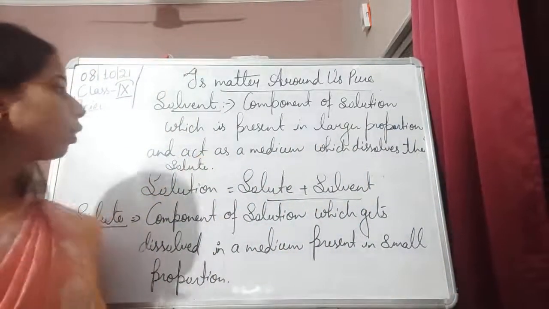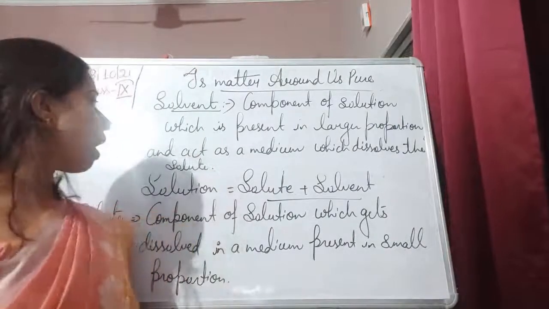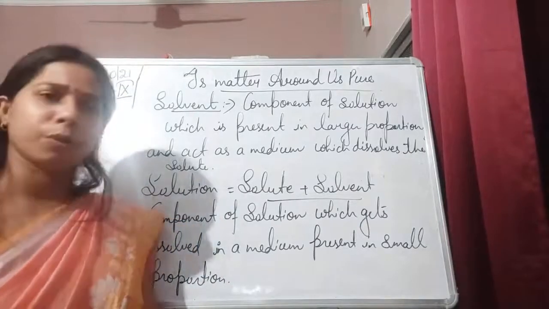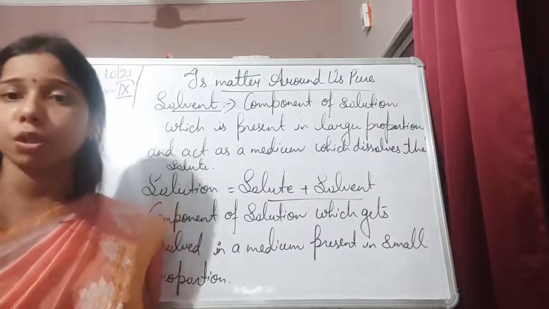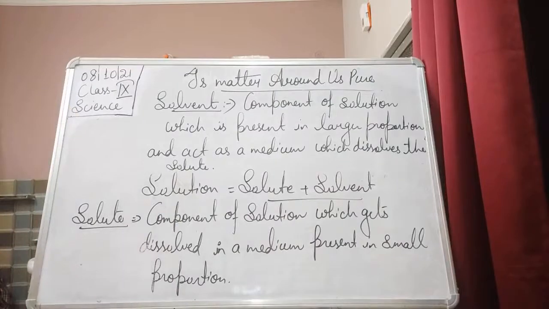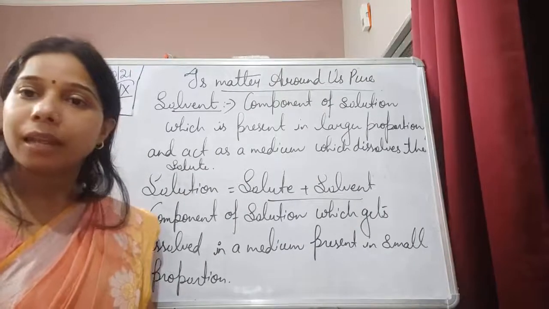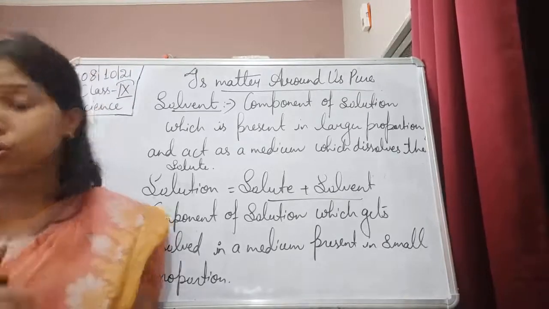So the solvent is present in a larger proportion and the solute is dissolved in it. In which the solute is dissolved, that is the solvent. It is basically present in a large amount, while the solute is present in a less amount.